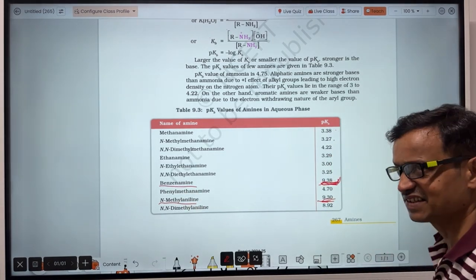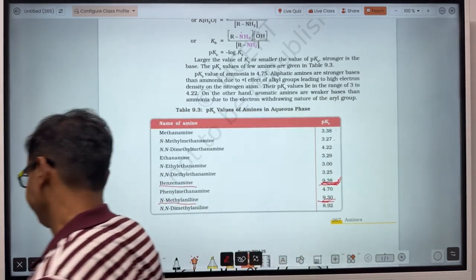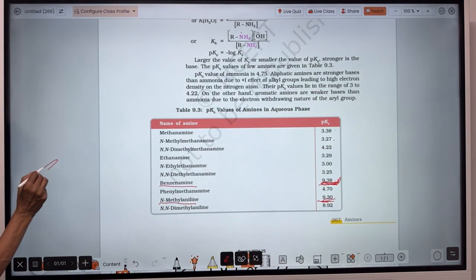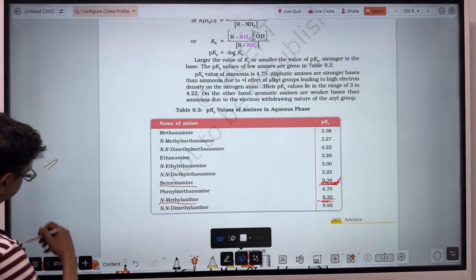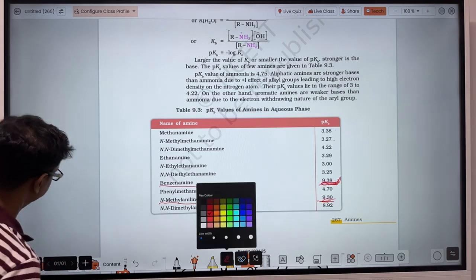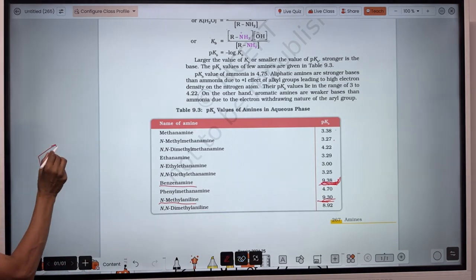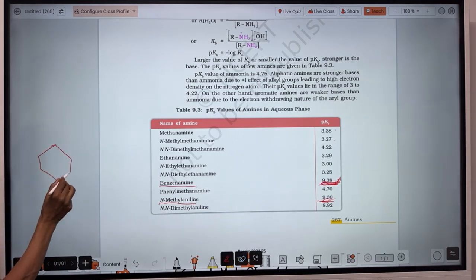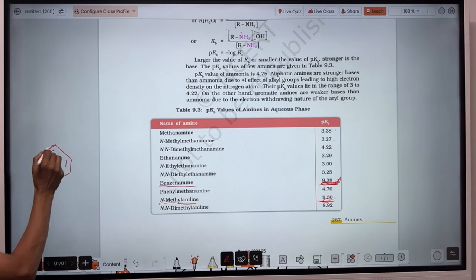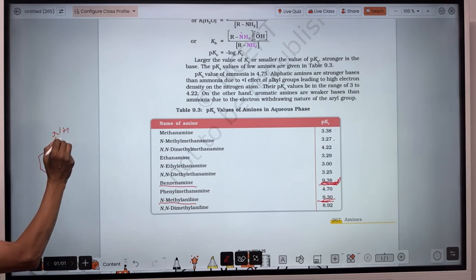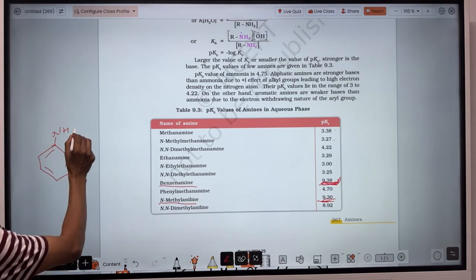So what's the reason? Let's see here, in aralkylamine. N-methyl aniline means methyl attached here.